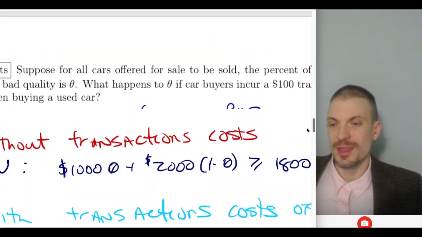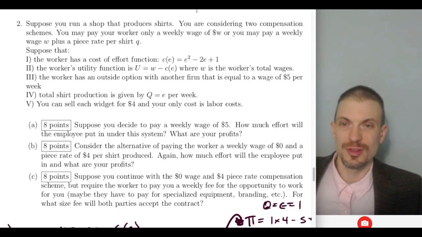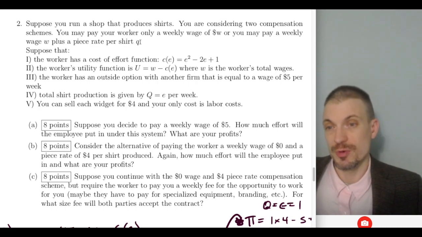All right, and then let's look at the moral hazard question. Suppose you run a shop that produces t-shirts. Suppose you're considering two compensation schemes. You could pay your worker a weekly wage of W, or you may pay a weekly wage of W plus a piece rate per shirt Q.